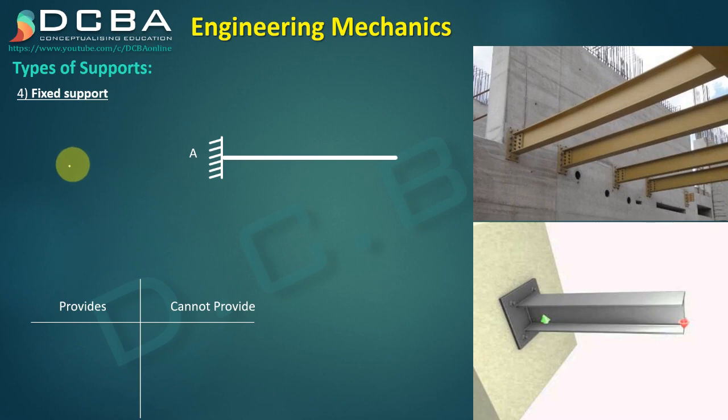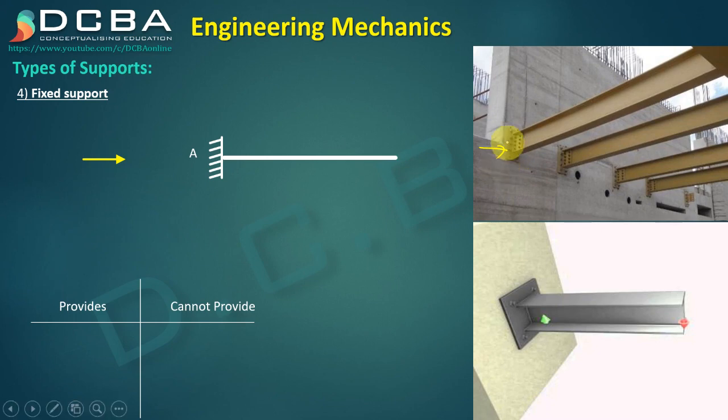Then the other type of support is fixed support. So fixed support, you can see these beams, they are integrally built into the wall, right? You can see even in this example how it is integrally built into that support. So if I try to put a horizontal force, like let us say in this case only, will it move in horizontal direction?